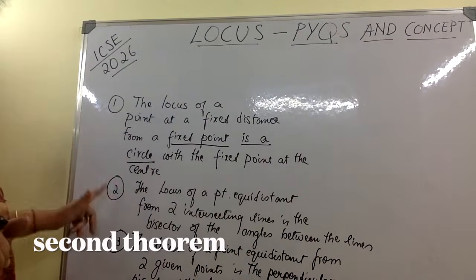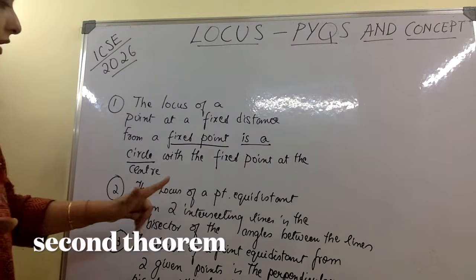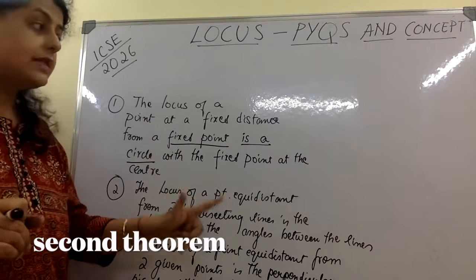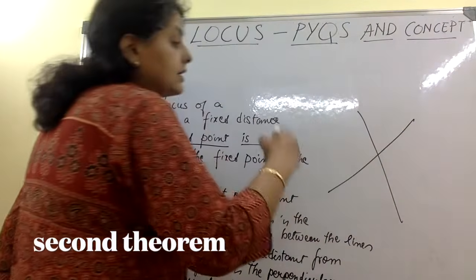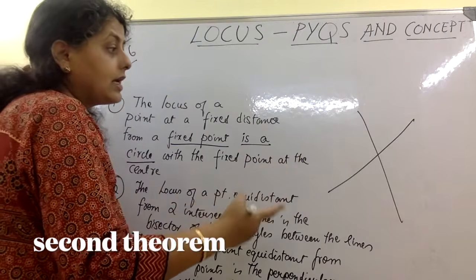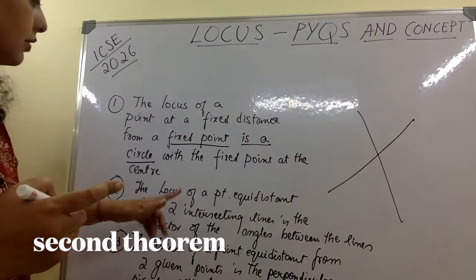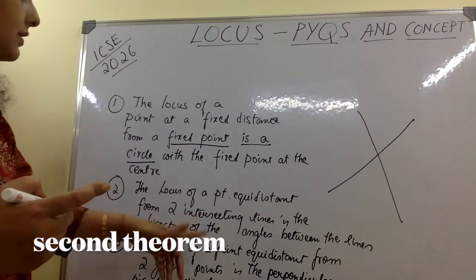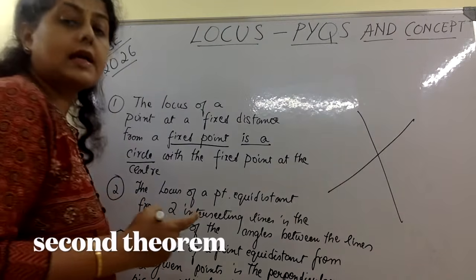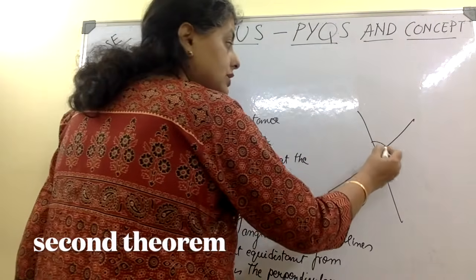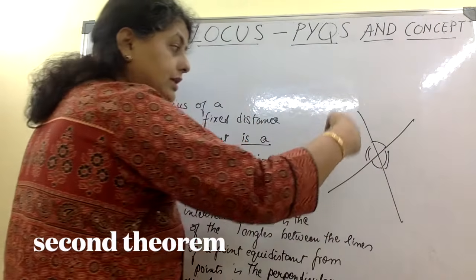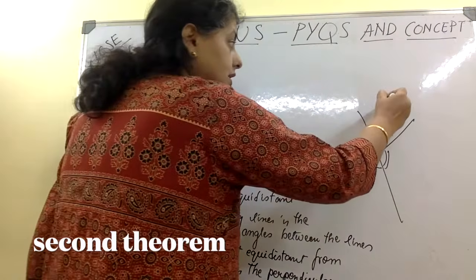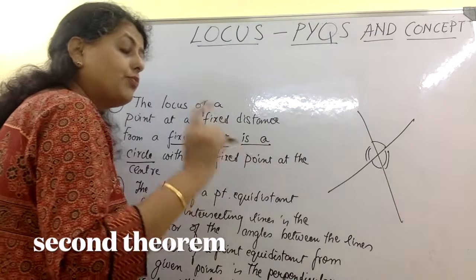Let's come to the second theorem, locus of a point equidistant from 2 intersecting lines. Let me first draw intersecting lines. This is intersecting lines, and the point equidistant from intersecting lines is the bisector of the angles between them. Now this is one angle, this is the same angle. These two are equal, vertically opposite angles. Bisector of this. Now I want points.